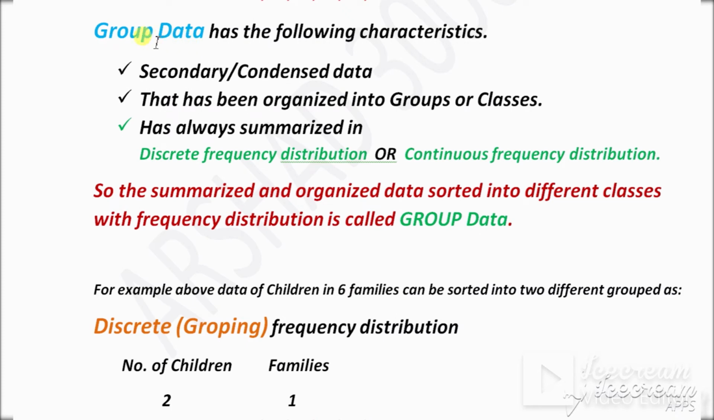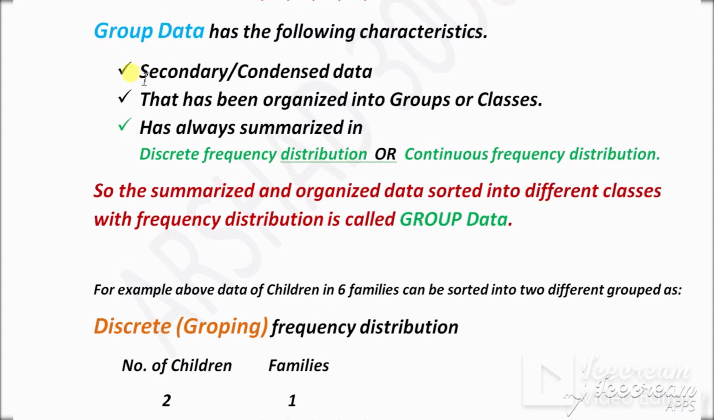Now grouped data has the following characteristics. Number one, grouped data is always secondary data or condensed data. Secondary means when you convert the individual data or original data into another form, a condensed form or group form, that becomes secondary data. When you convert the original data by using any other statistical method, either tabulation, graphs, or diagrams, that becomes secondary data.